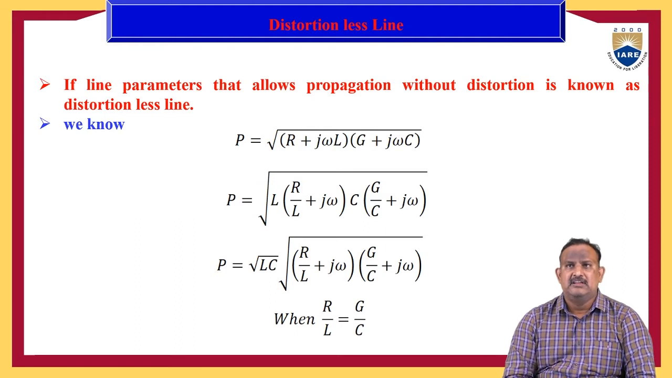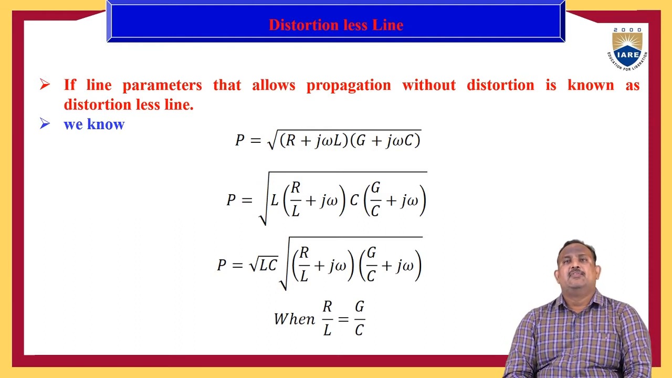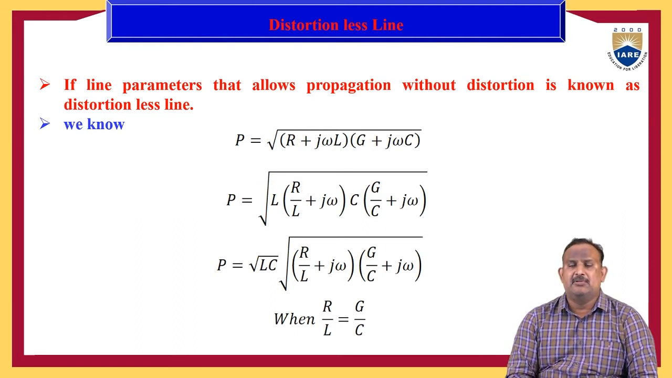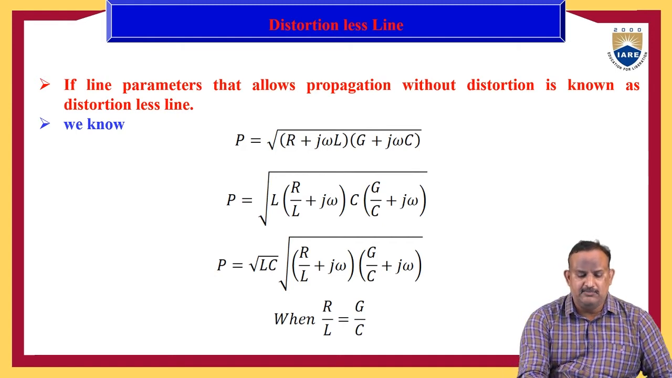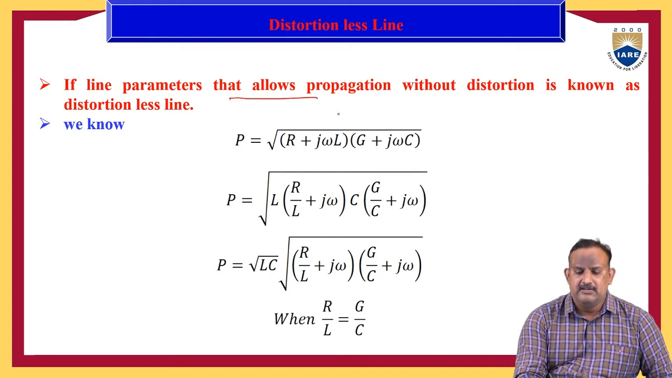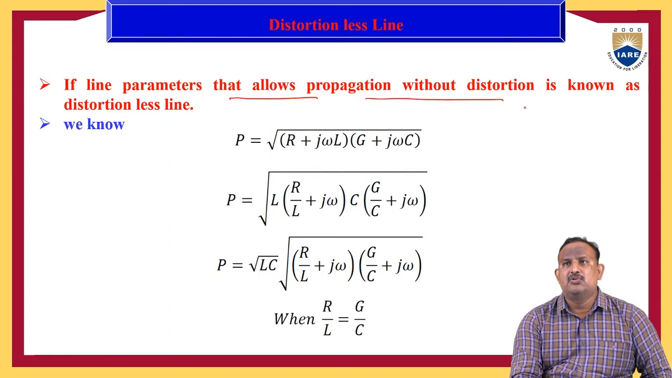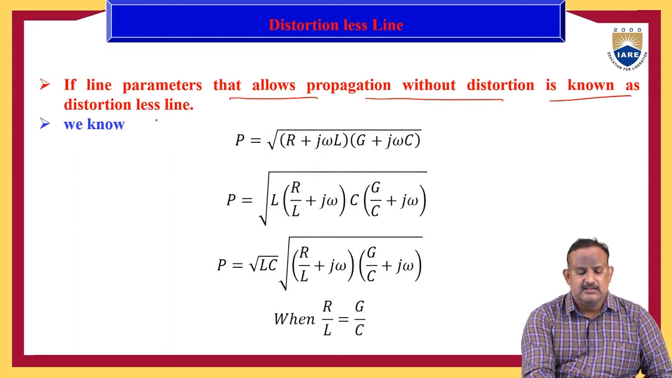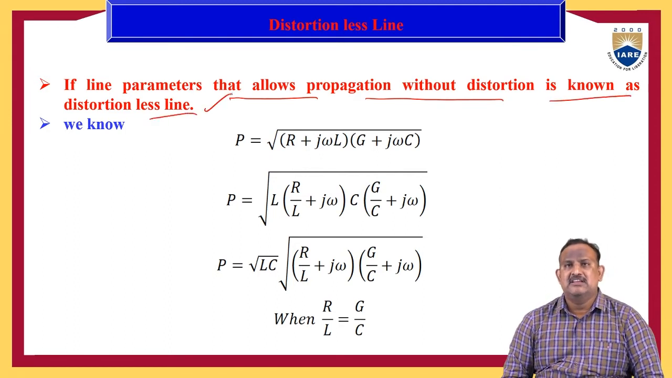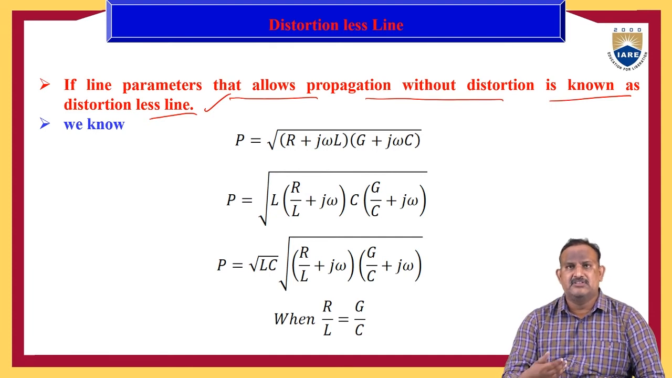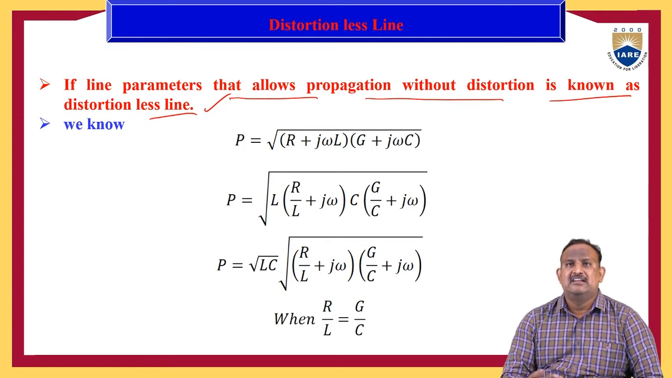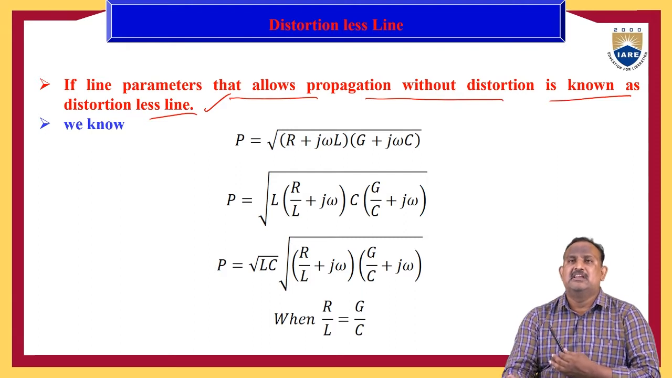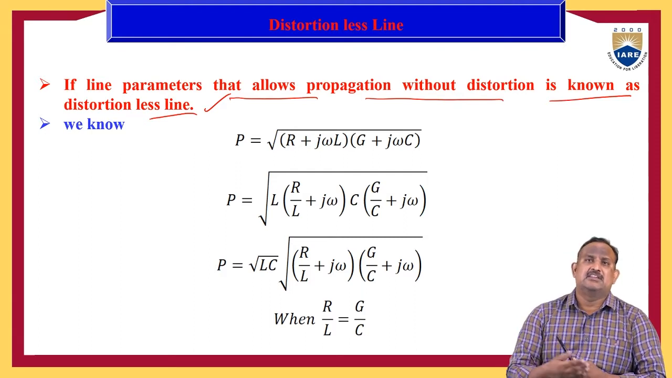Now we will discuss the distortionless line. The line whose parameters allow propagation without distortion is known as a distortionless line. I repeat that definition. If the line parameters allow the propagation without distortion, it is known as a distortionless line. If there is no distortion when we propagate the signal, then we can call it a distortionless line.